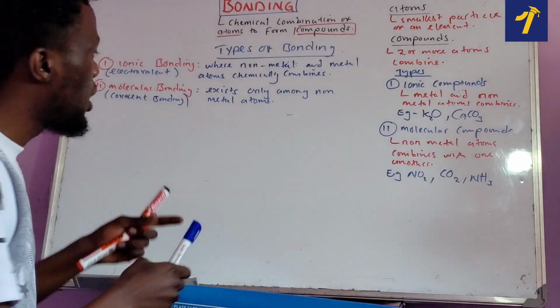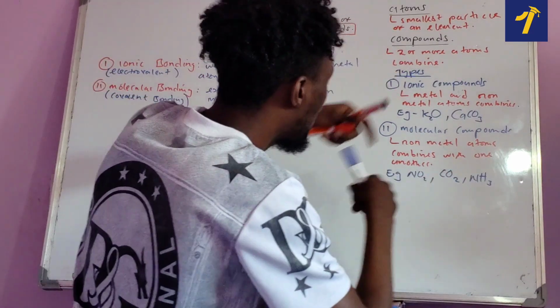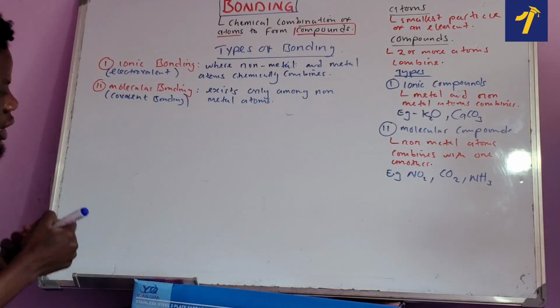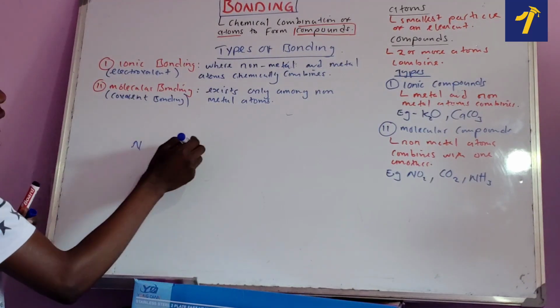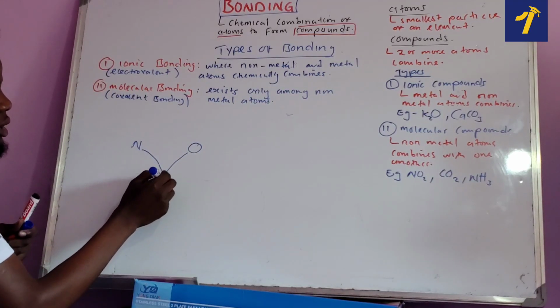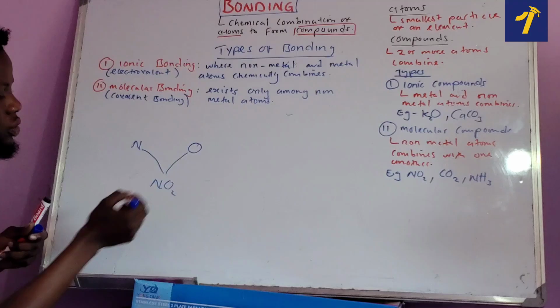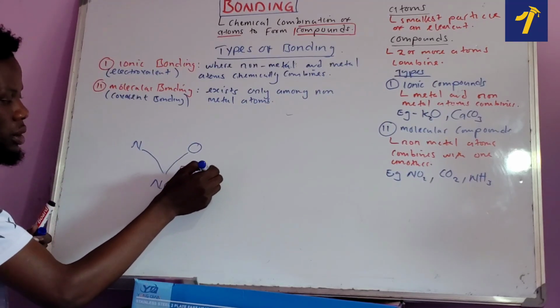As you can see, if molecular bonding is going to happen, we're going to have a molecular compound. So again, if I get another molecule, maybe nitrogen and oxygen, and they come together to form nitrogen dioxide, as long as they are coming together, they are forming what we call bonding.